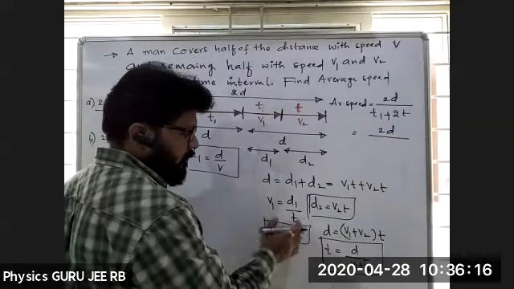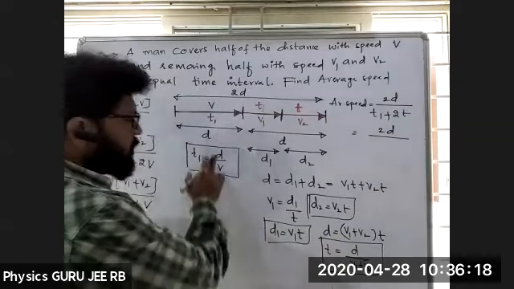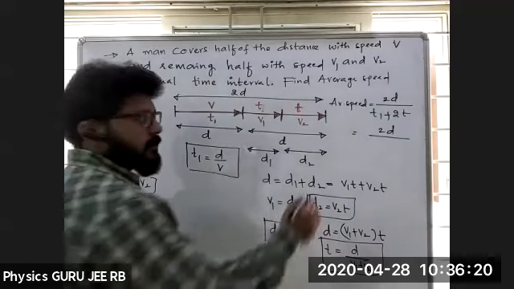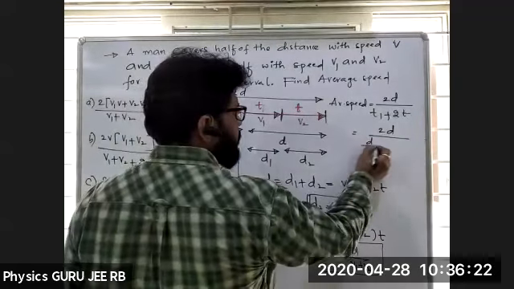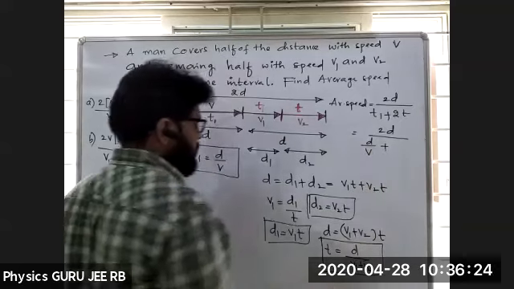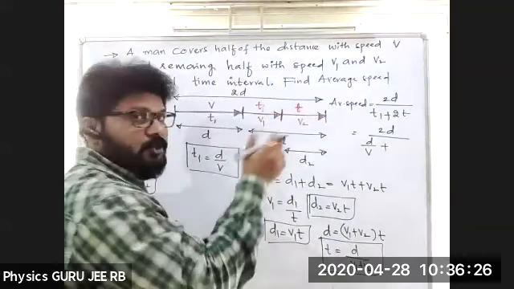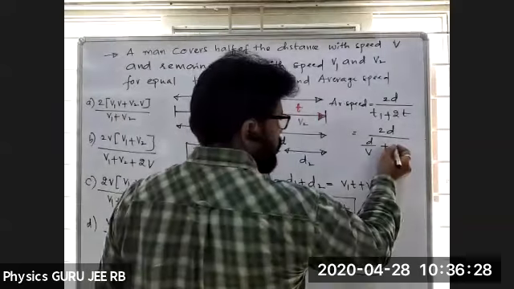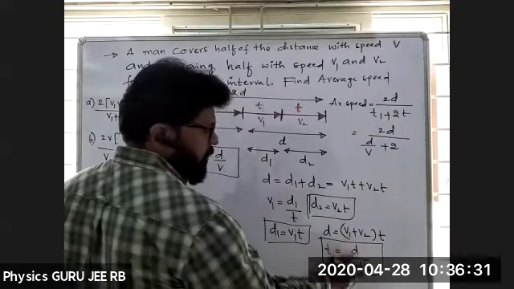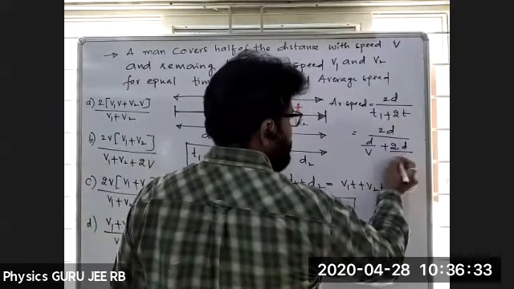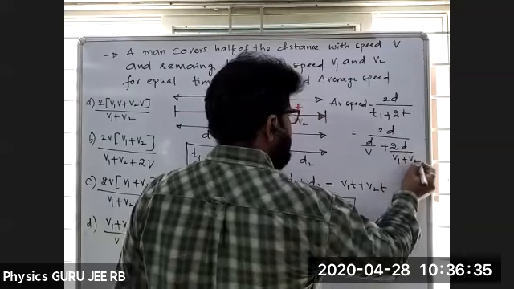What is t1? t1 is d by v. So substitute: d by v plus d by v plus 2t. 2t, that is 2 into t, is 2d by (v1 plus v2).